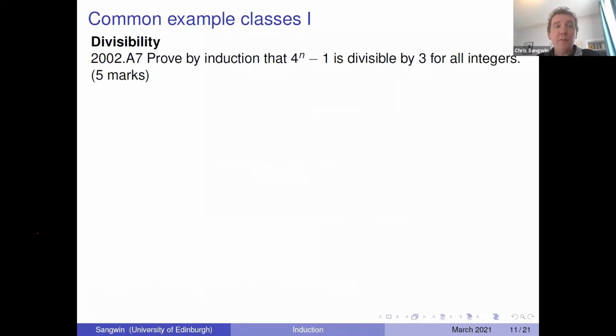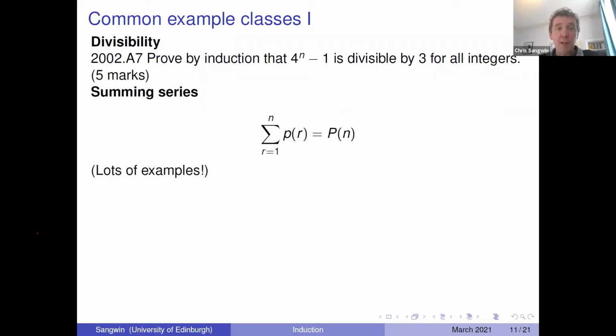Proof by induction for end of school, beginning of university, there's no shortage of problems that can be proved by induction. So if you are an examiner, and I have to write university exams, this is quite a good topic. There's plenty of things you can ask students that test whether they understand this subject. Divisibility, summing series, lots of examples of summing series.